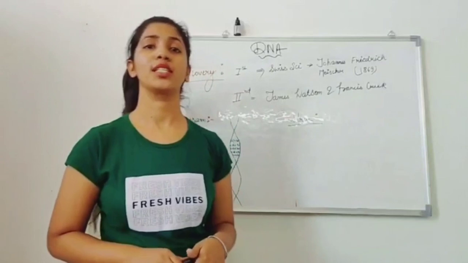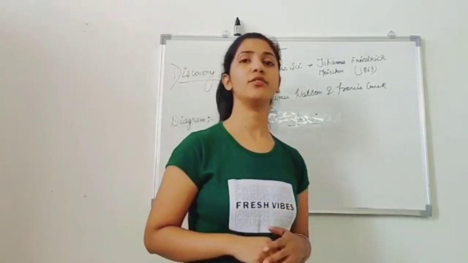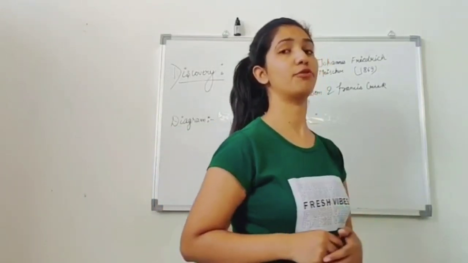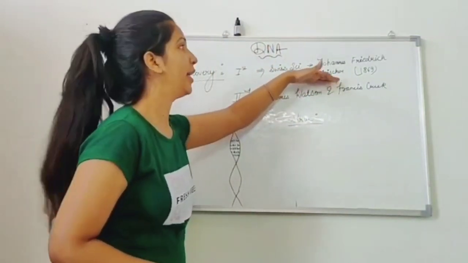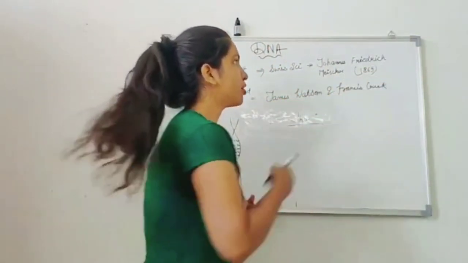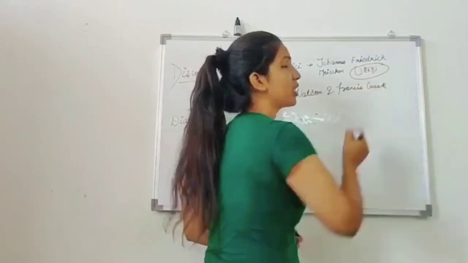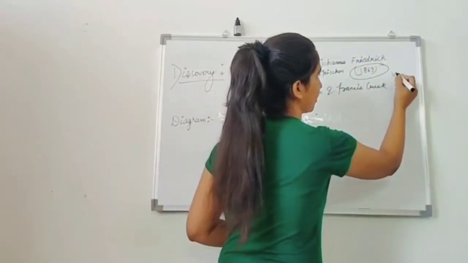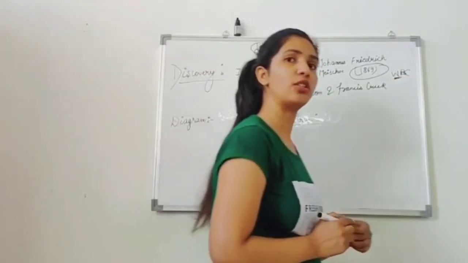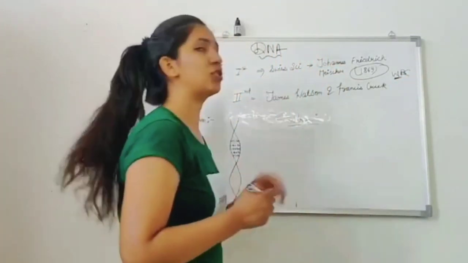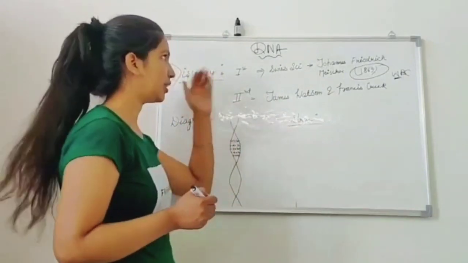Now we are going to understand the discovery of the DNA. Discovery of the DNA was done in two events. The DNA was first discovered by Johannes Friedrich Miescher in 1969. He wasn't supposed to discover the DNA. He was doing his research on the WBCs. At that point of time, when he was researching on the WBC, he discovered a genetic material that is termed as DNA.